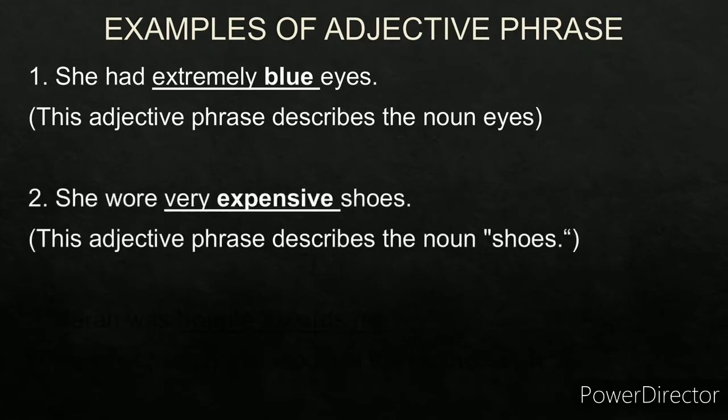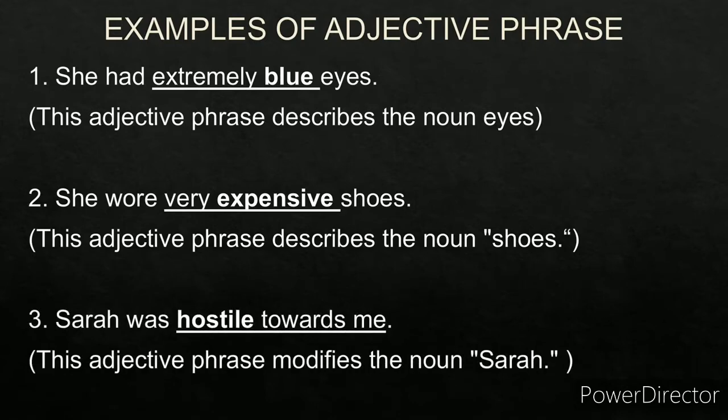She wore very expensive shoes. Here the noun shoes is modified. More information is given about shoes. Very expensive shoes. So very expensive becomes the adjective phrase. Sarah was hostile towards me. So here the noun Sarah is modified, given more information about Sarah. She was hostile towards me. So hostile towards me becomes the adjective phrase as it modifies the noun Sarah.